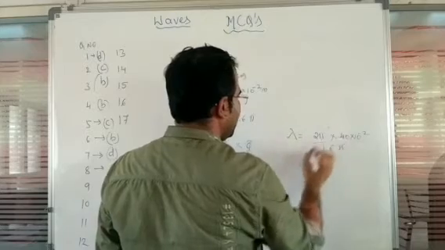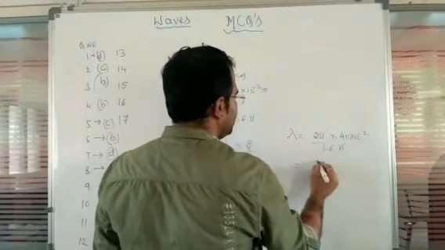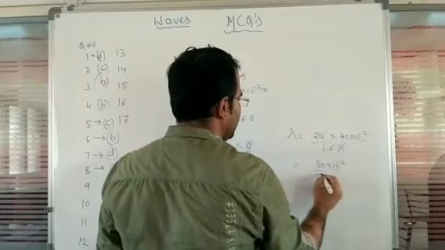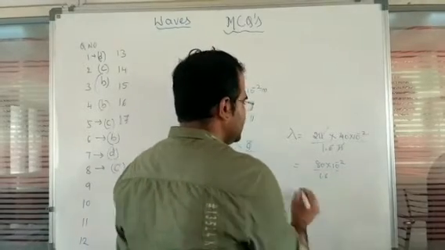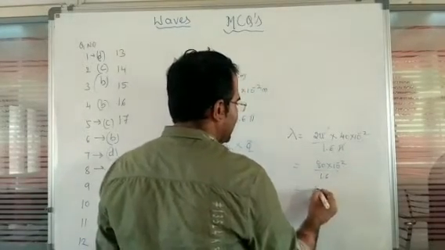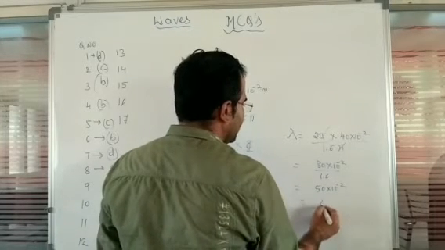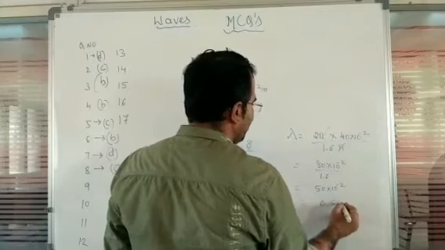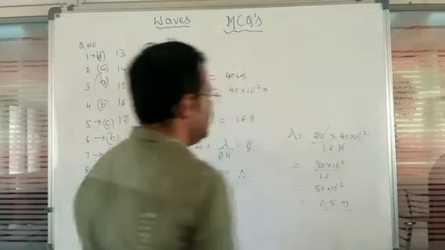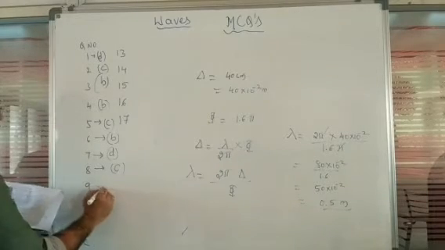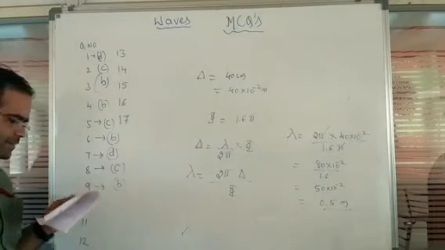So here pi gets cancelled. Now this will be 80 into 10 to the power of minus 2 divided by 1.6. Again we can write 50 into 10 to the power of minus 2, or else we can write 0.5 meters. So the wavelength is 0.5 meters. So for question number 9, we have option B.